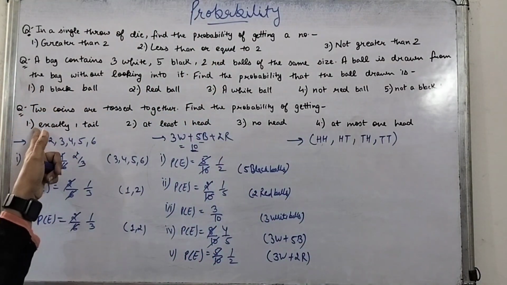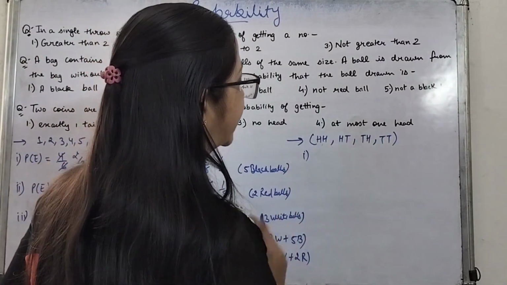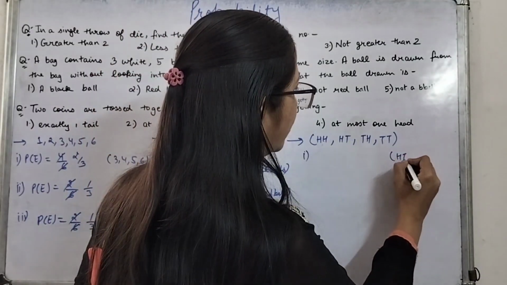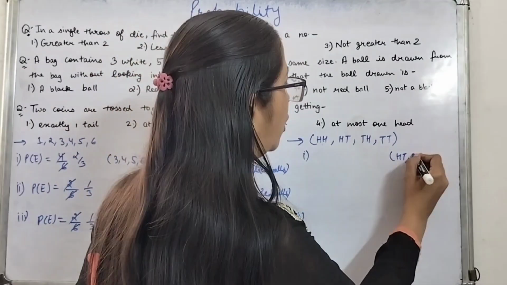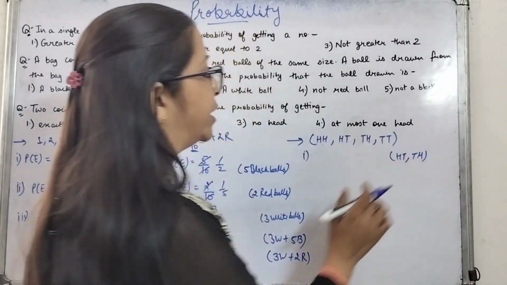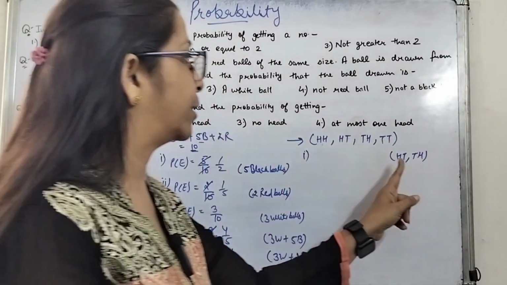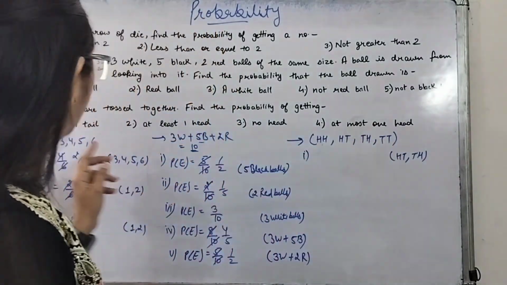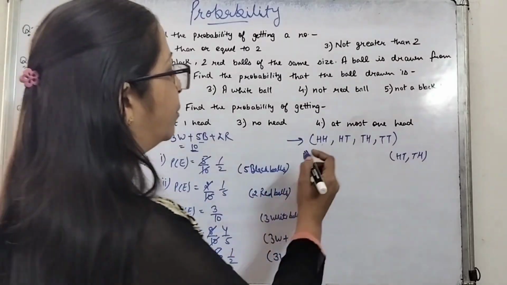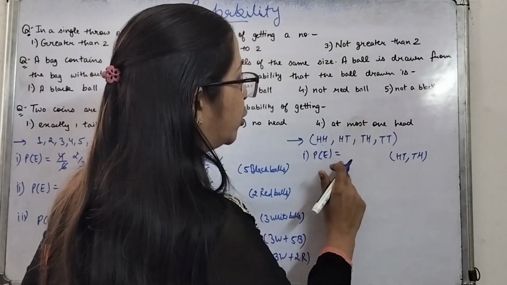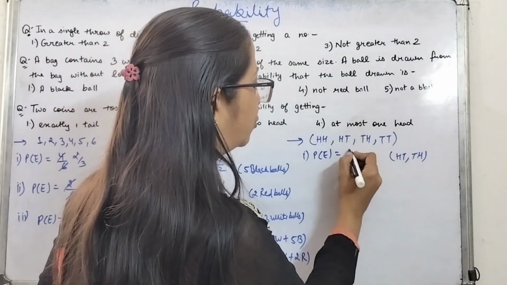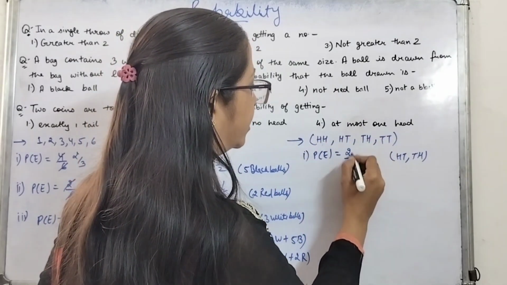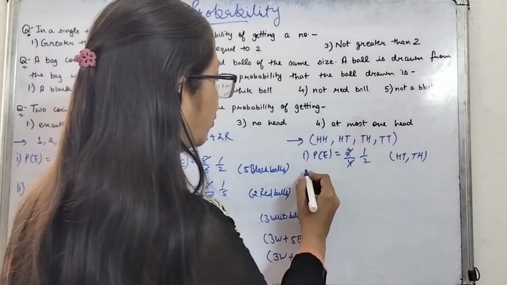Now, the first condition is exactly one tail. What are the favorable outcomes over here? Favorable outcomes are HT, on the first we are getting head, on the second we are getting tail, or TH. In both conditions we are having exactly one tail. In this we are not having any tail, in this we are having two tails. So the probability of getting exactly one tail will be the total number of favorable outcomes, that is 2, divided by the total number of possible outcomes, that is 4. The probability will be 1 upon 2.